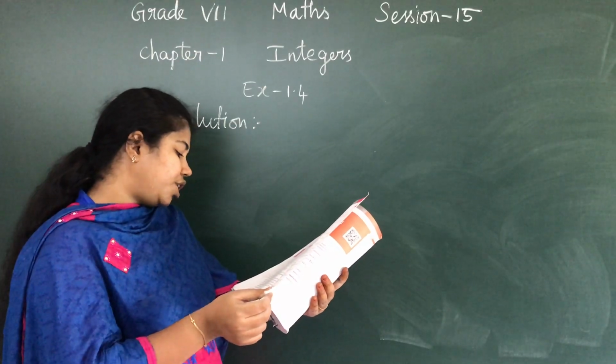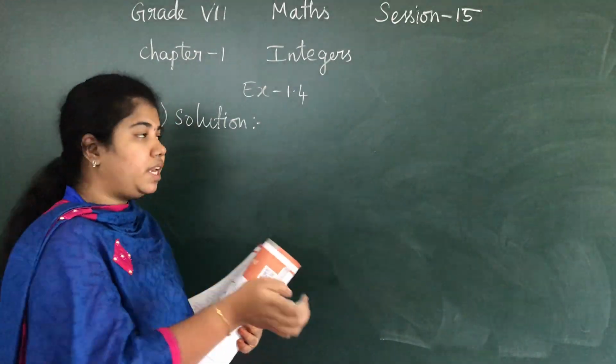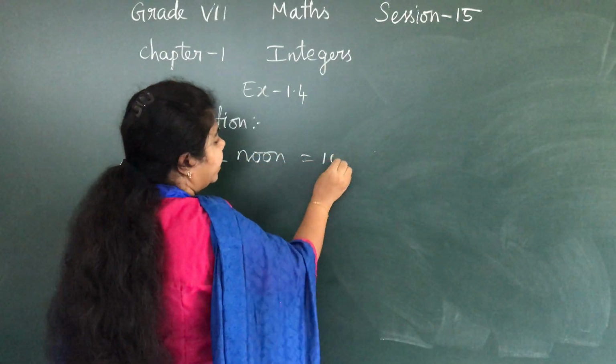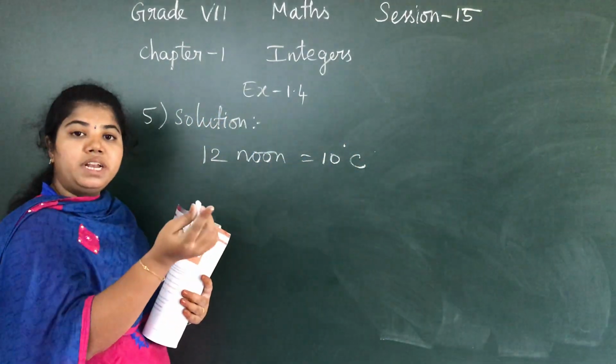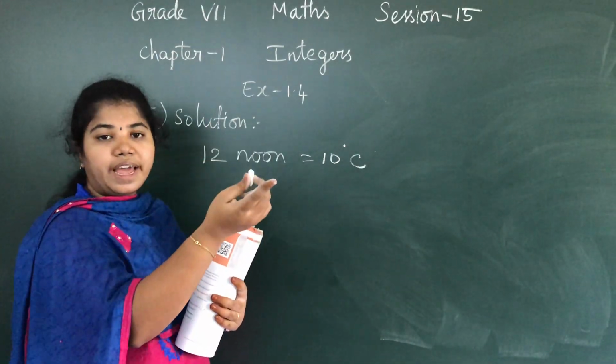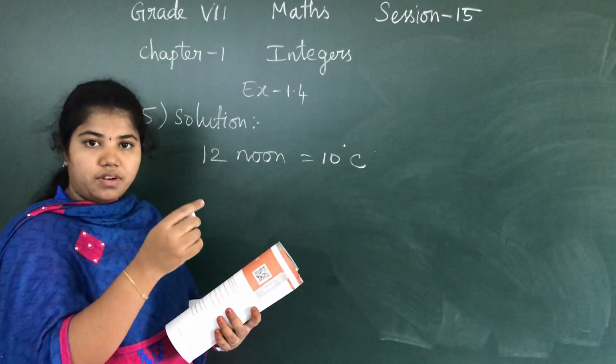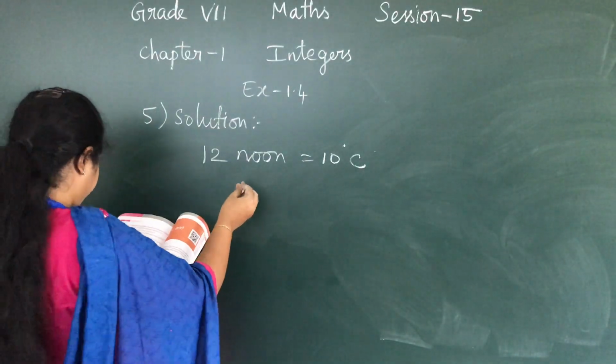What is the question? What would be the temperature at midnight? At 12 noon, it was 10 degrees Celsius. So at midnight means from 12 to night 12 I have to take. So totally it will be 12, right? 12 hours. So I have to multiply.